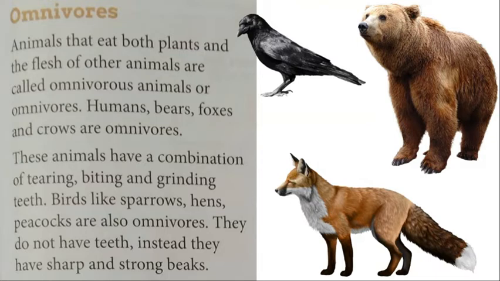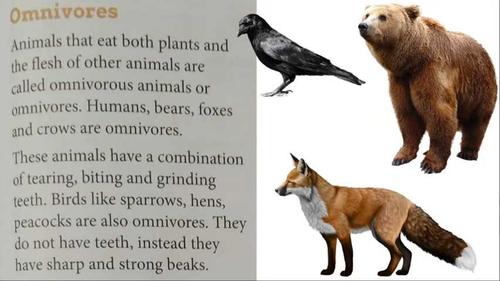So, what are omnivores? Animals that eat both plants and meat of other animals are called omnivorous animals or simply omnivores. Examples of omnivorous animals are humans, bears, fox, crows, etc. Since omnivores eat both plants and meat, they have a combination of tearing, biting and grinding teeth.